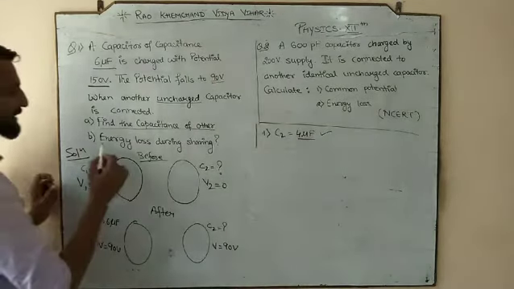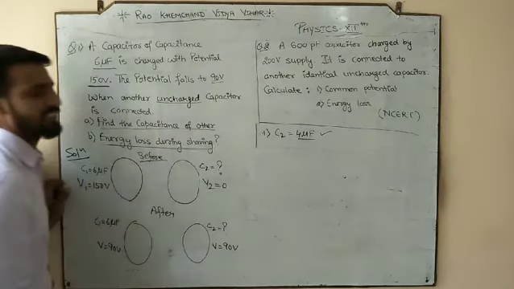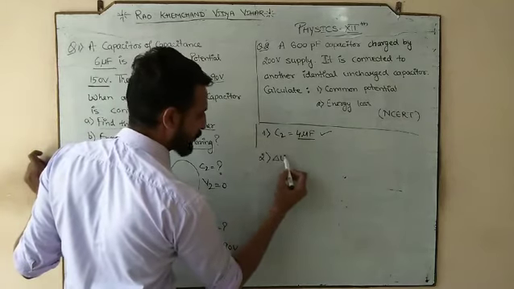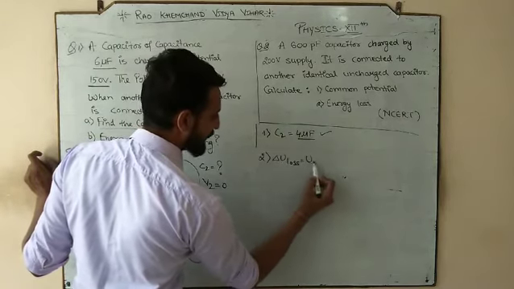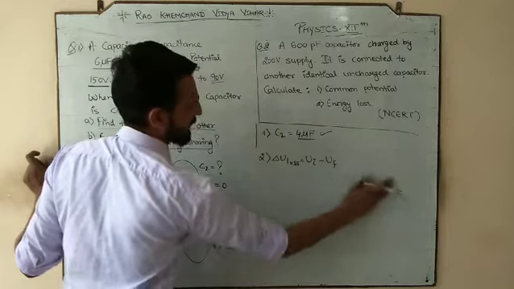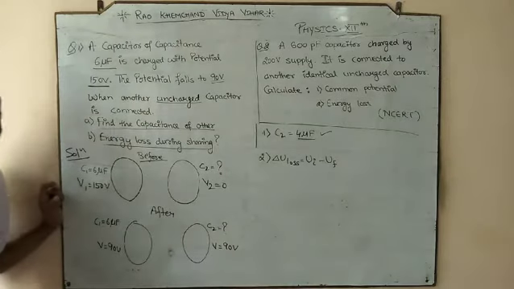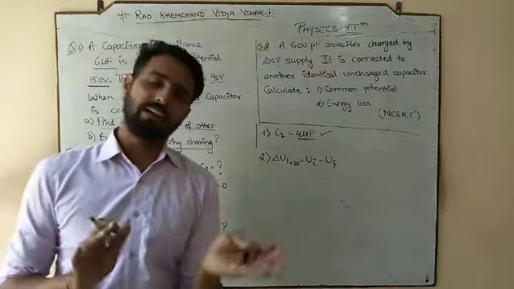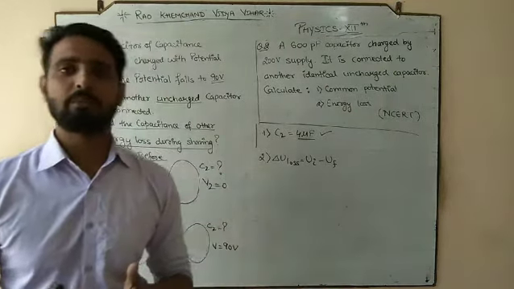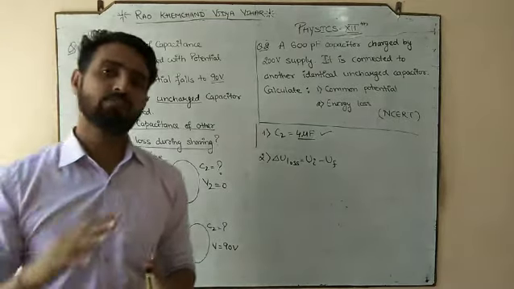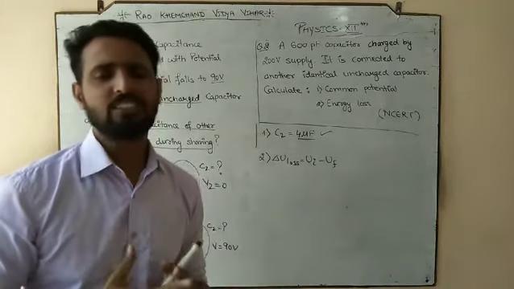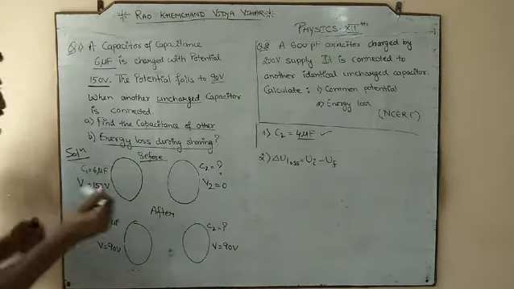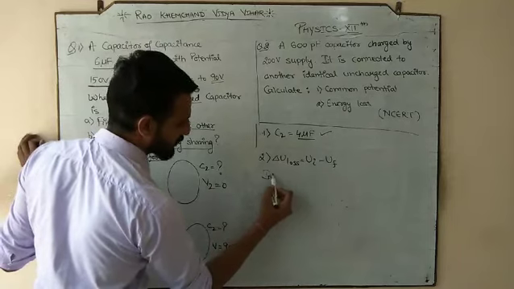Now in the second part he is asking energy loss during the sharing. So we have to find out energy loss. So delta U loss is initial energy minus final energy. Either if someone has decided, no sir, I know the basic formula for loss, initial minus final, क्योंकि loss है तो इसका मतलब initial ज़्यादा होगा और finally definitely would be low as compared to initial value. So that's why I will decide to go with initial minus final. So first of all I will find out initial energy.